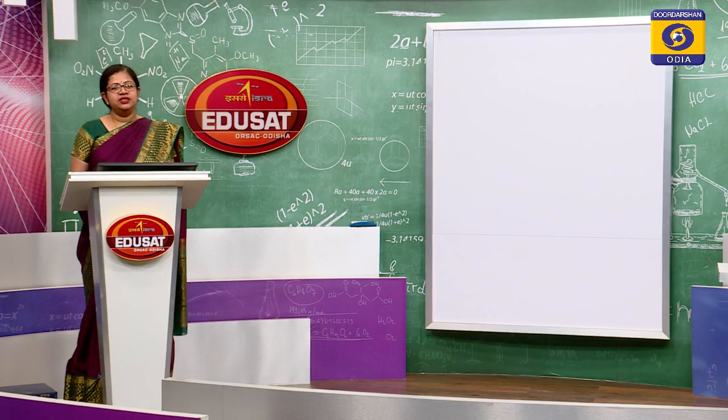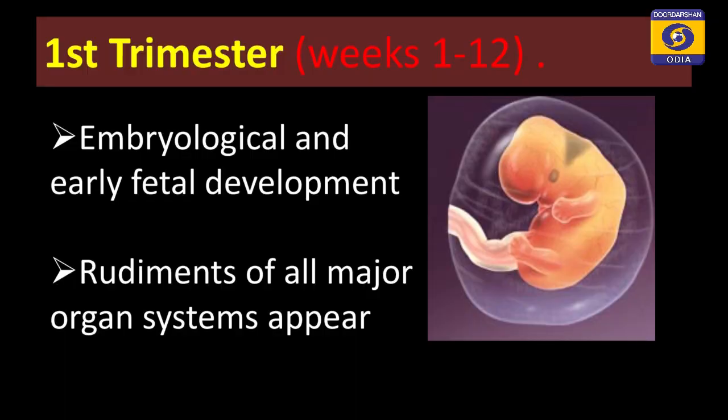Now, what happens during the first trimester? We can say week 1 to 12 are included under this first trimester, and during this period all the embryological and early fetal developments will take place, and the pre-formation of the rudiments of all the organ systems that are going to develop are produced during this trimester.